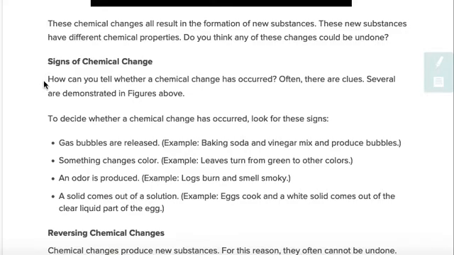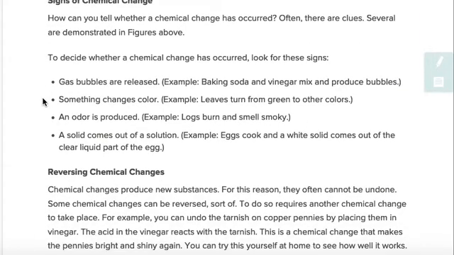Signs of chemical change. How can you tell whether a chemical change has occurred? Often there are clues. Several are demonstrated in figures above. To decide whether a chemical change has occurred, look for these signs. Gas bubbles are released. Example, baking soda and vinegar mix and produce bubbles.